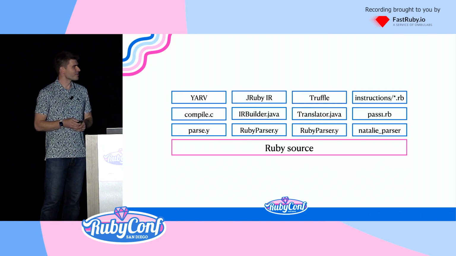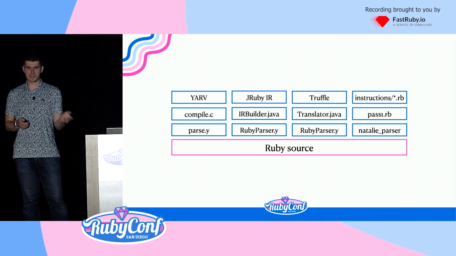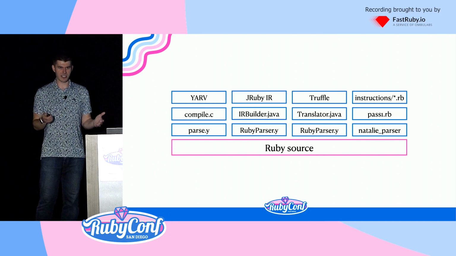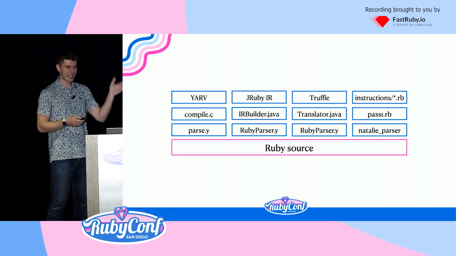What happens when Ruby source changes? What I mean by Ruby source changes is, new syntax is introduced, some kind of breaking change. And don't get me wrong, they are breaking changes. So the pink is going to represent different things.